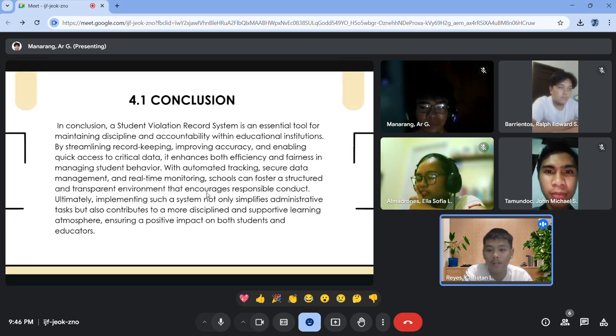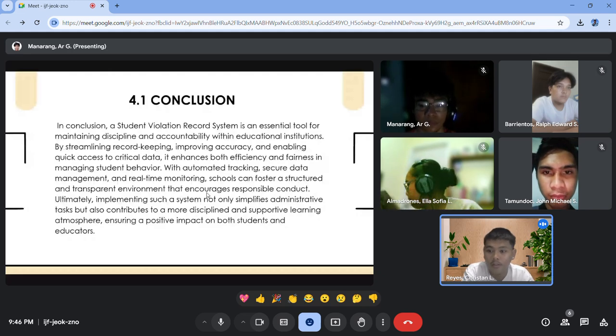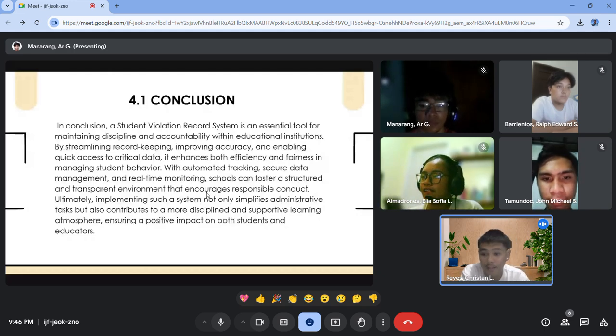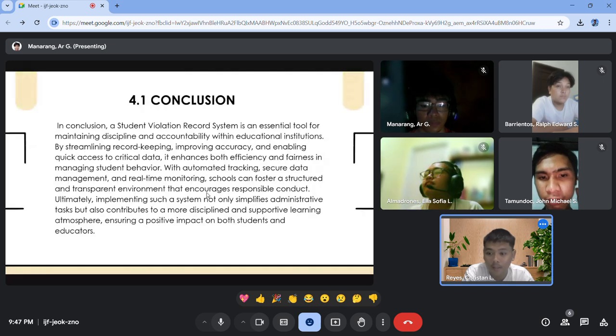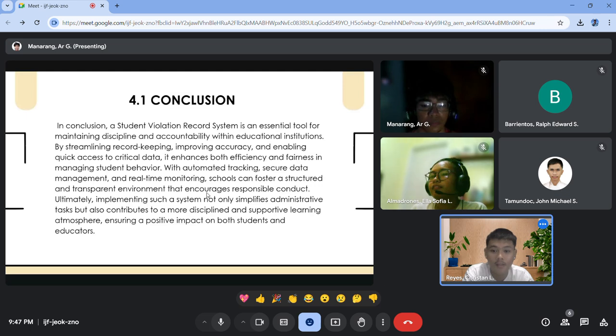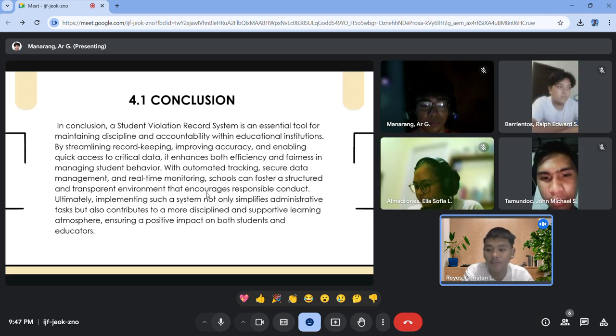With automated tracking, secure data management, and real-time monitoring, schools can foster a structured and transparent environment that encourages responsible conduct. Ultimately, implementing such a system not only simplifies administrative tasks but also contributes to a more disciplined and supportive learning atmosphere, ensuring a positive impact on both students and educators.